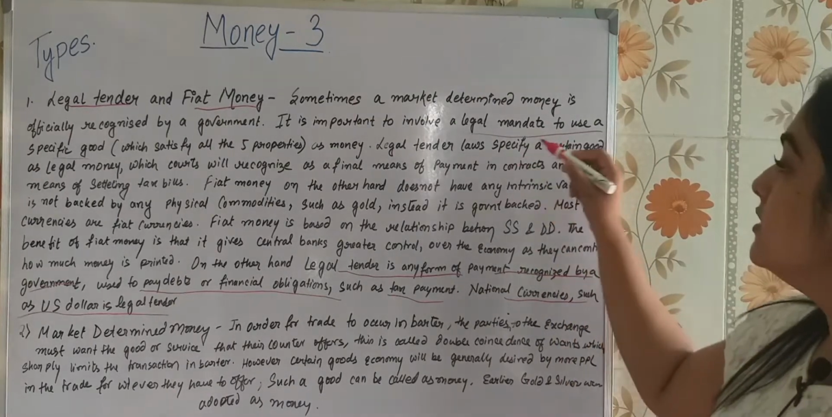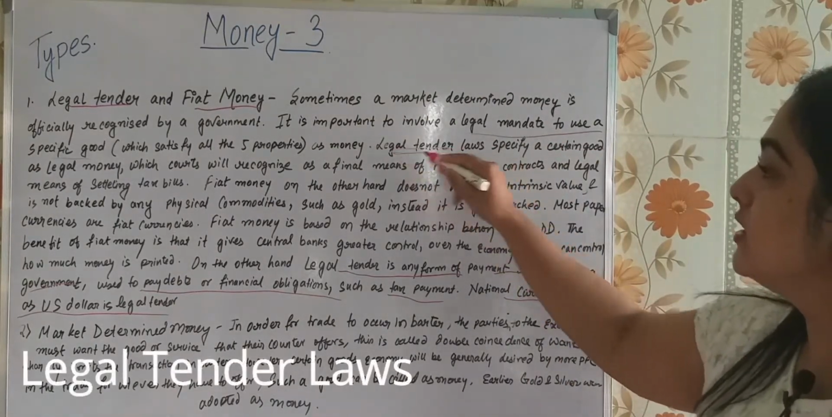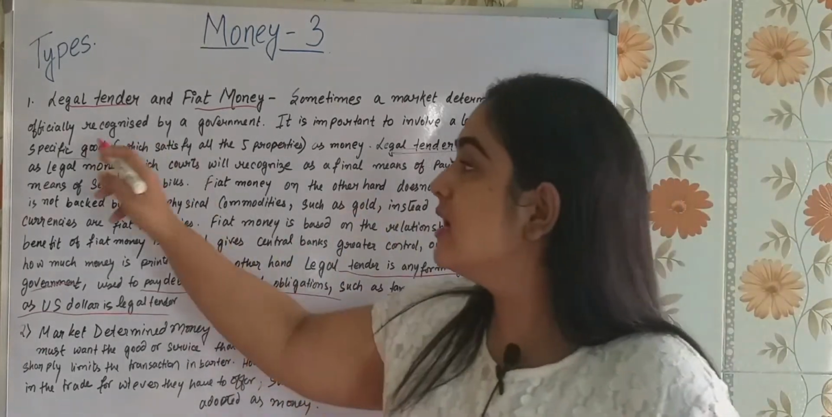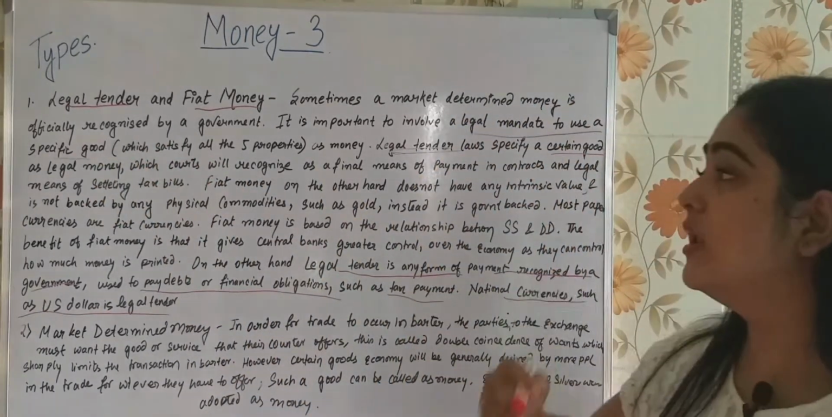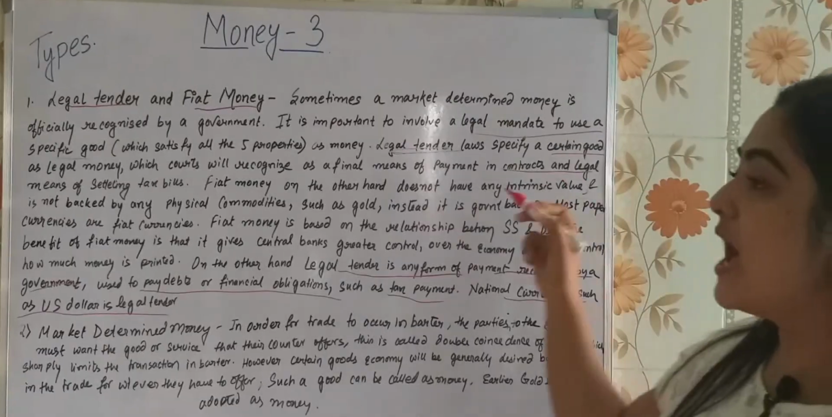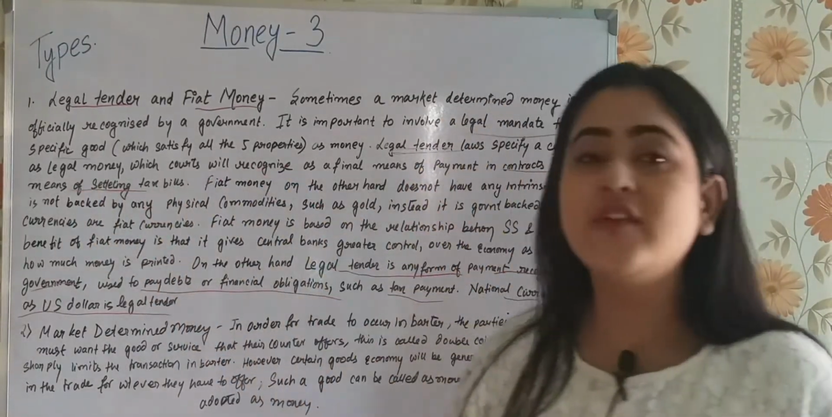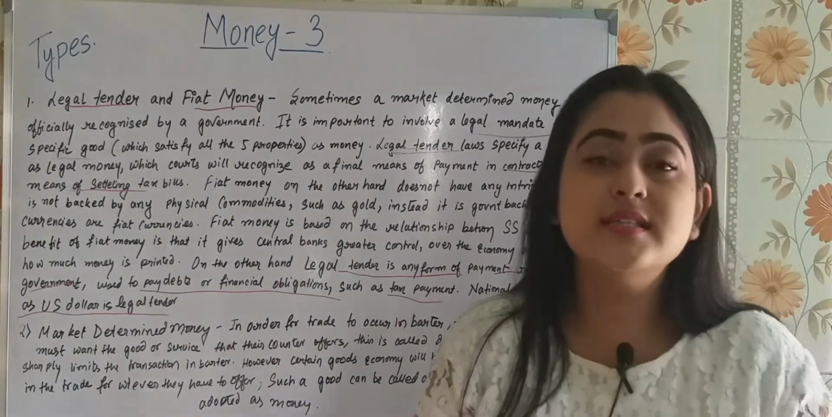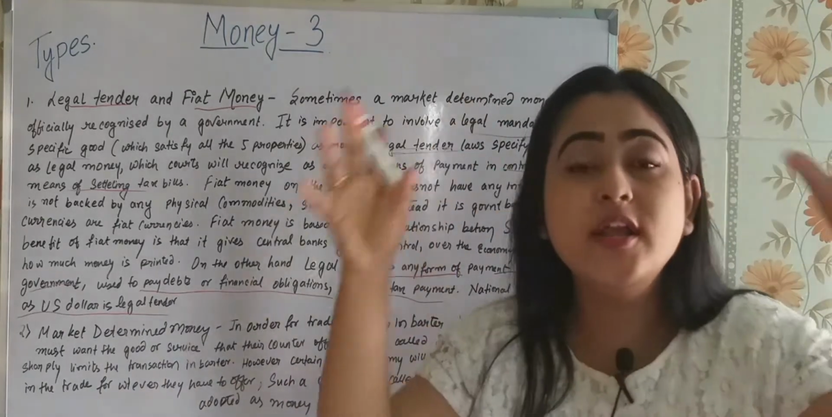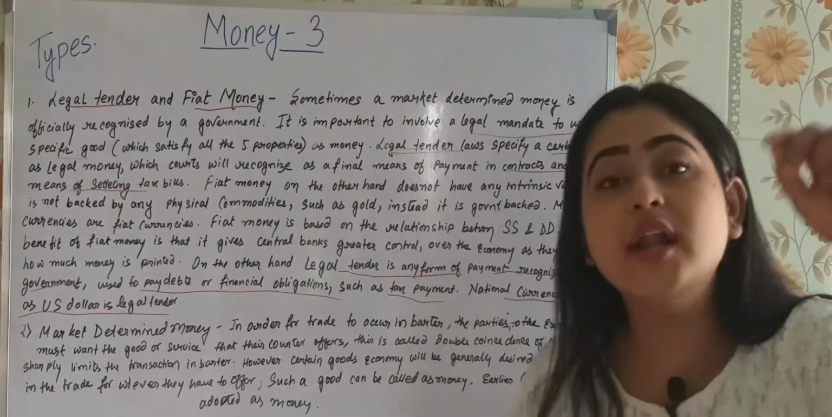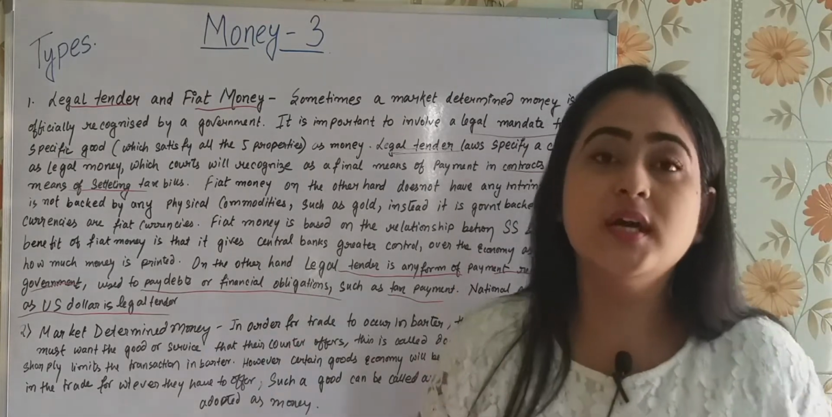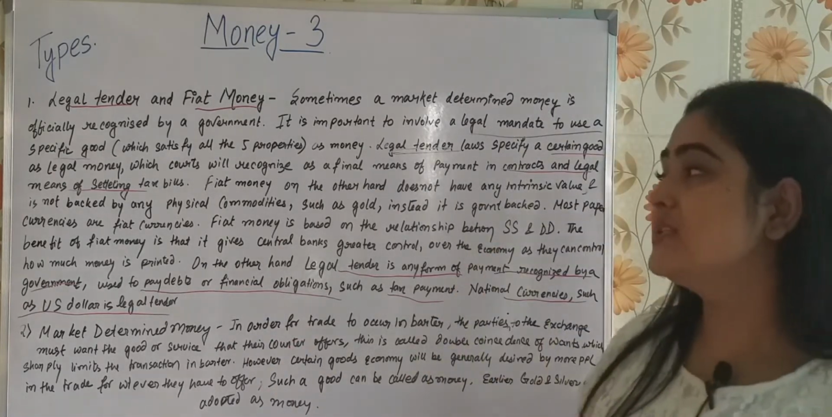The legal tender laws specify any certain good as legal money which courts will recognize as a final means of payment in contracts and a legal means of settling tax bills. So what is it? Legal tender is applied to a recognized currency so that it will be accepted all over the country. Got it? That is legal tender money.